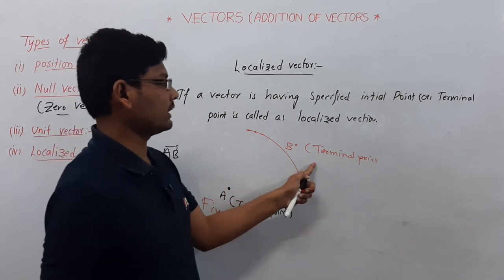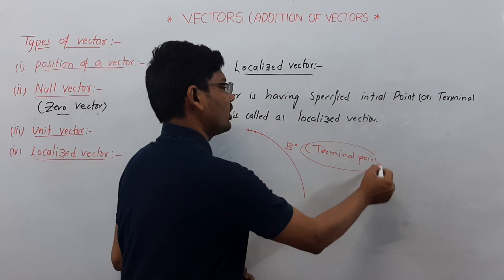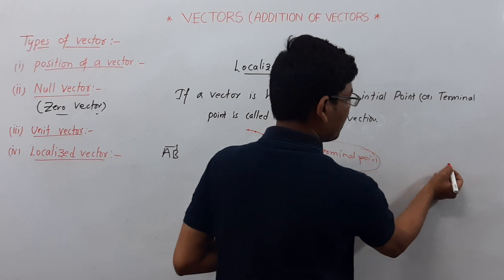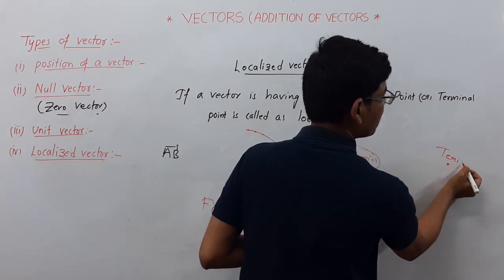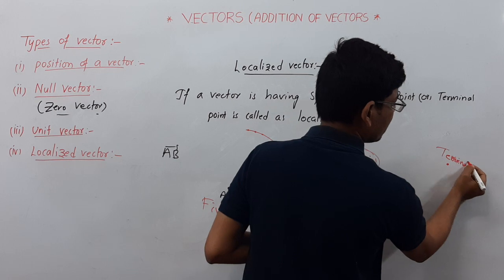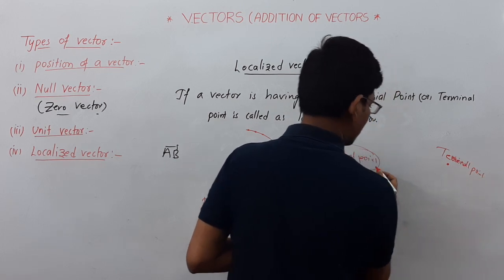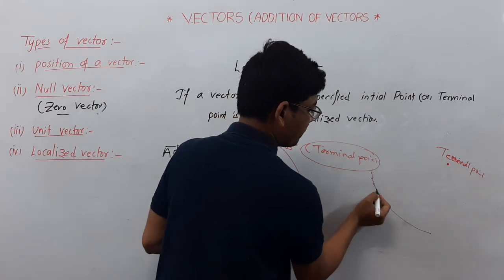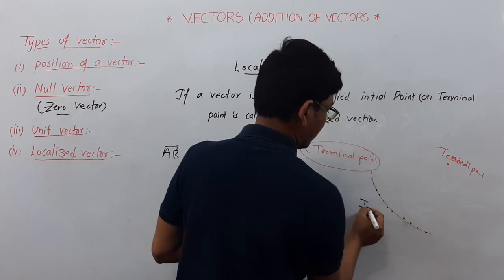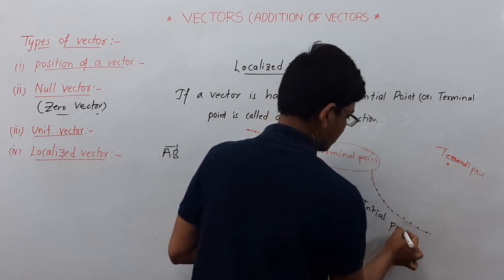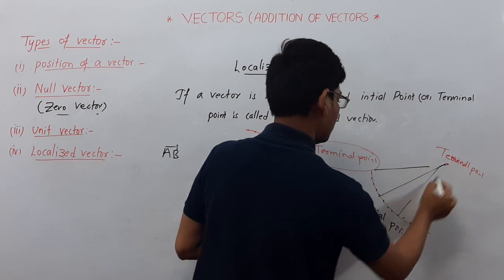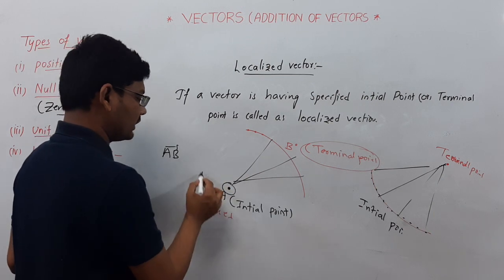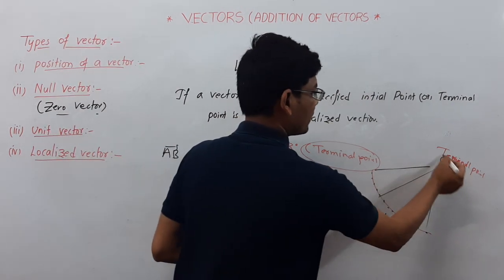Otherwise, if you know the terminal point but we don't know the position of the initial point, we can draw many vectors like this, but the terminal point is fixed here.